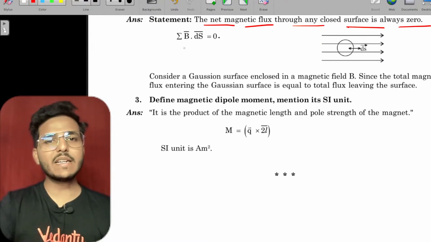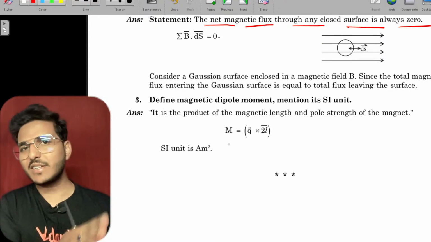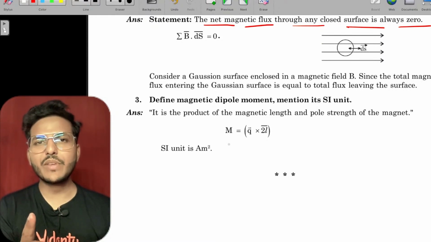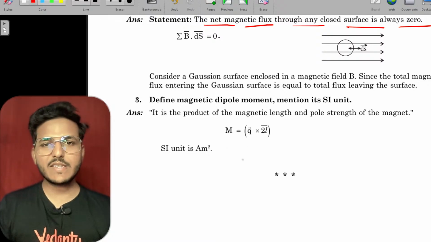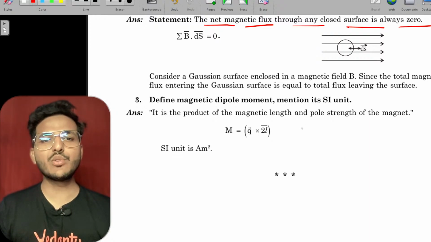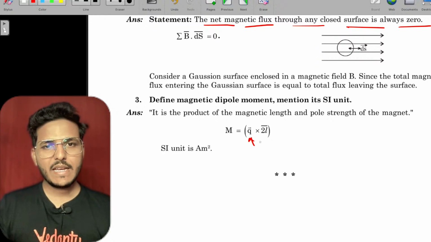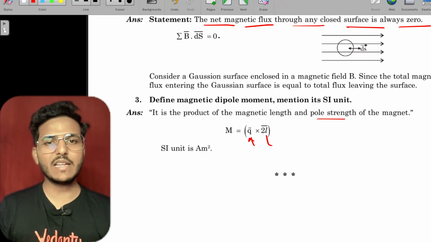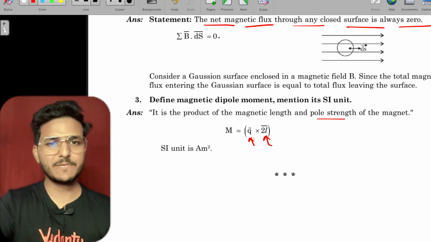Magnetic dipole moment is the same as electric dipole moment, P equals 2QL. In the same way, M equals Q into 2L, the pole strength times the distance between both the poles.